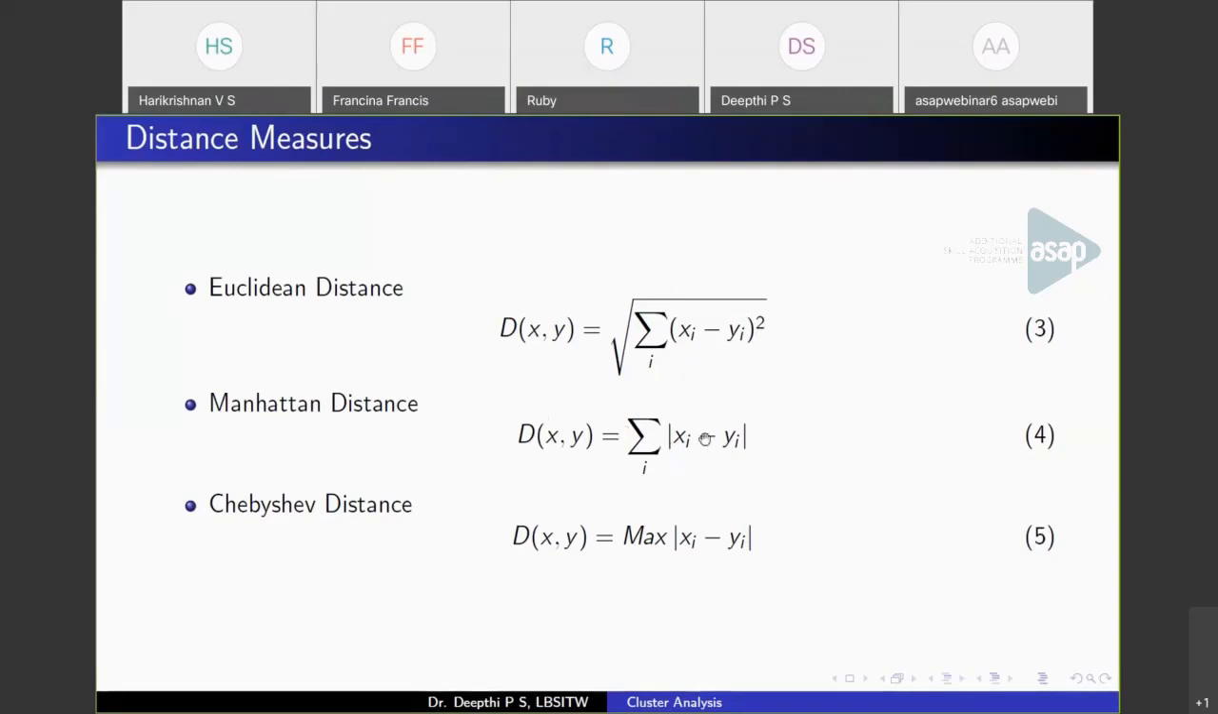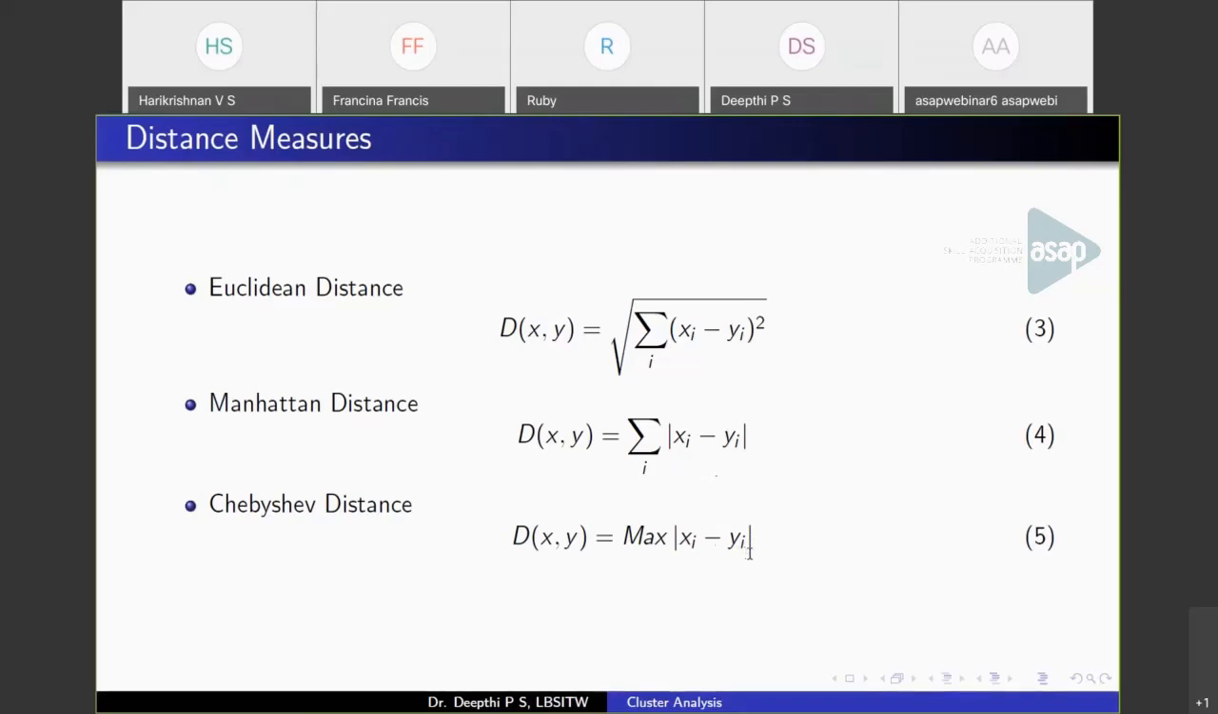Manhattan distance is the absolute difference between each of the attributes. So take the absolute value of xi minus yi and add them together, and that will be the Manhattan distance. Chebyshev distance is the maximum of xi minus yi. So whichever attribute difference is the largest, that will be the distance between two data points. So it is the maximum distance among all the attributes, maximum of the absolute value of xi minus yi. So these are the distance measures used in clustering.